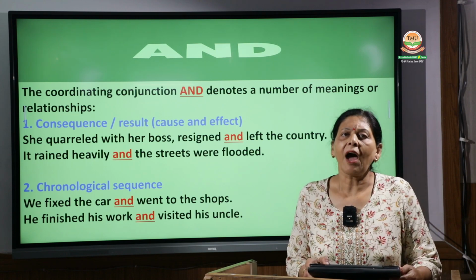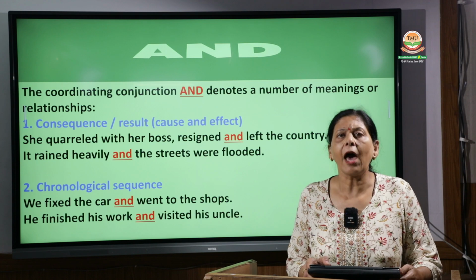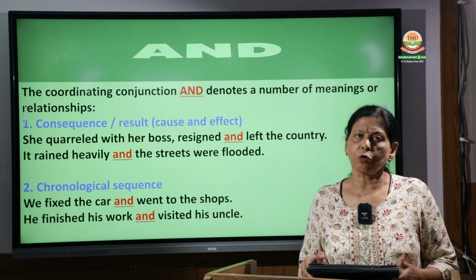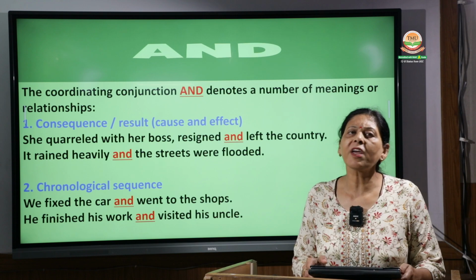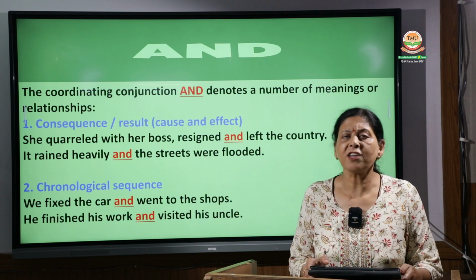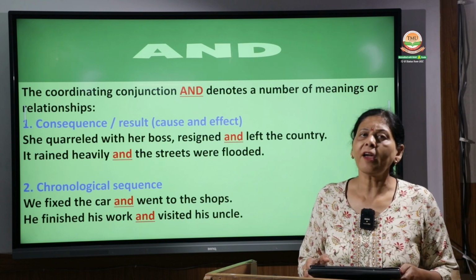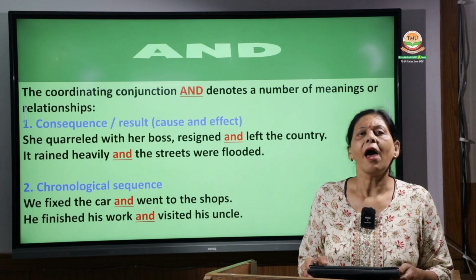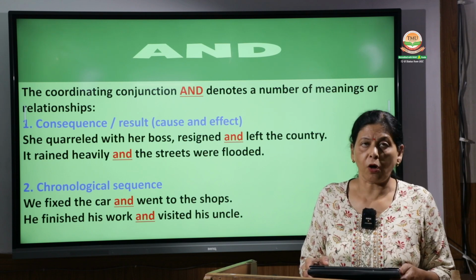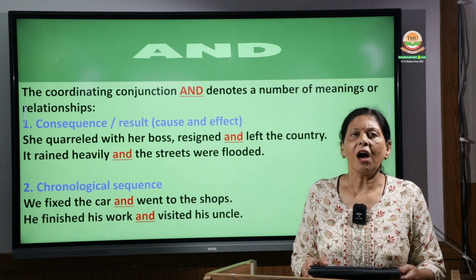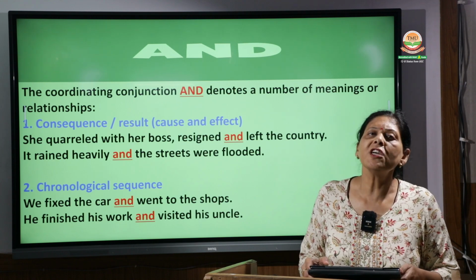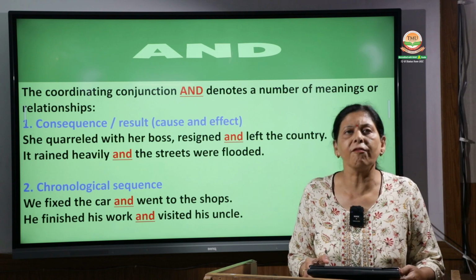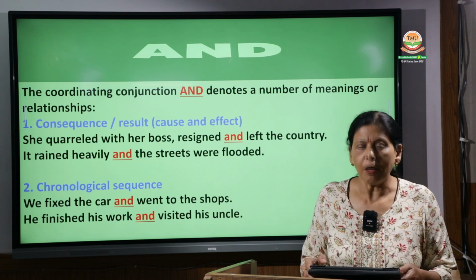I locked the door and went out to walk. Obviously after going out I cannot lock; first I locked the door. So: I locked the door and went out to walk. This is a coordinating conjunction which is used on the basis of chronological order, meaning the order in which the actions have taken place.